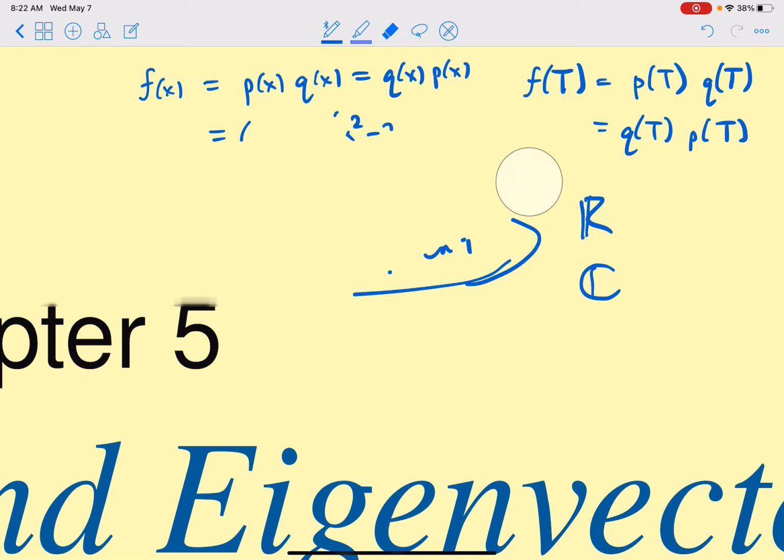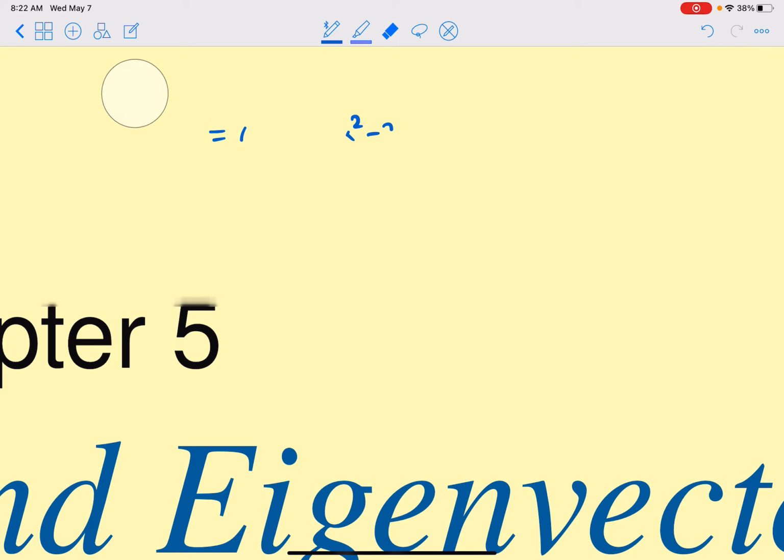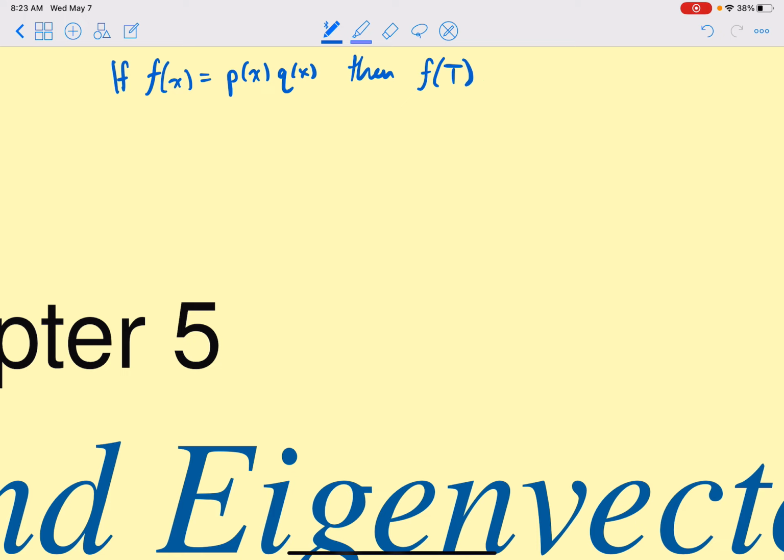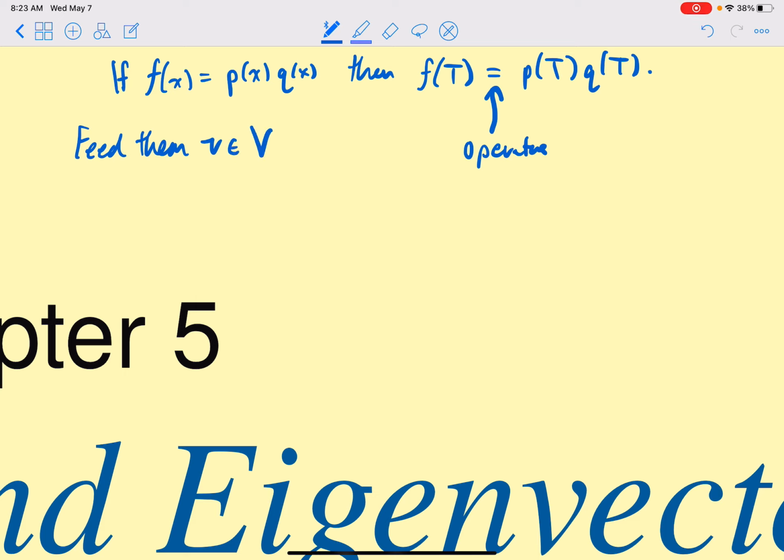Okay, so let's prove this result. Let's prove that if f of x factors as p of x, q of x, then f of T, the operator, also factors as p of T, q of T. So this is an equation of operators. So to see if two operators are equal, you feed them some vector v, and see if they do the same thing to it.